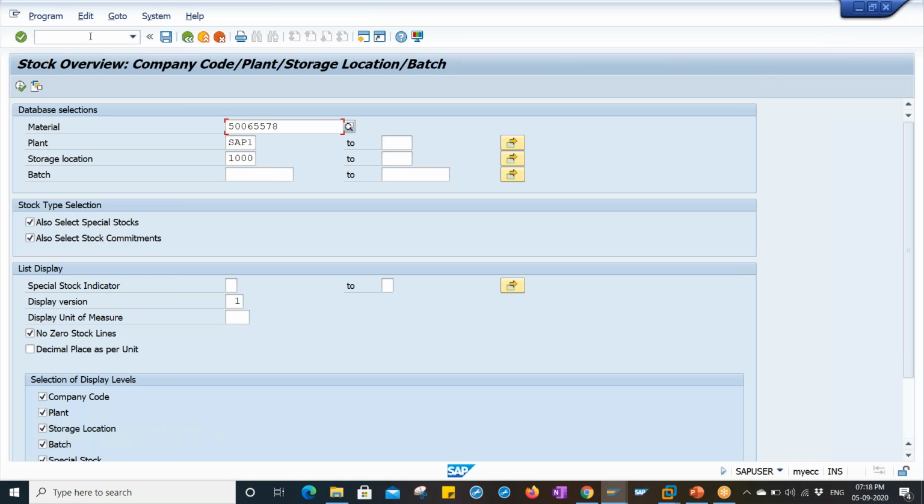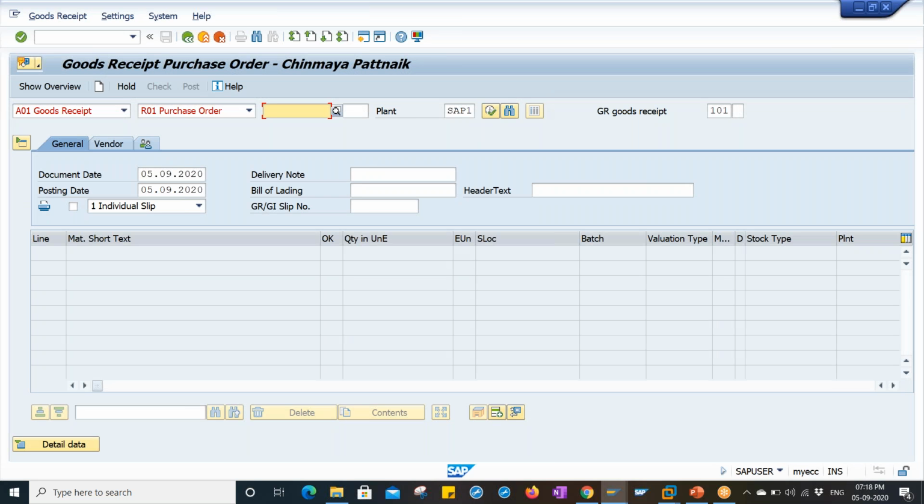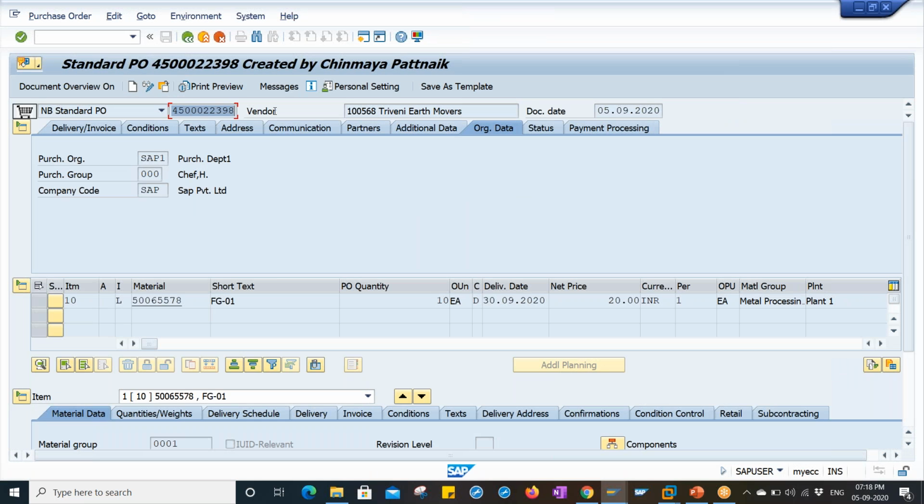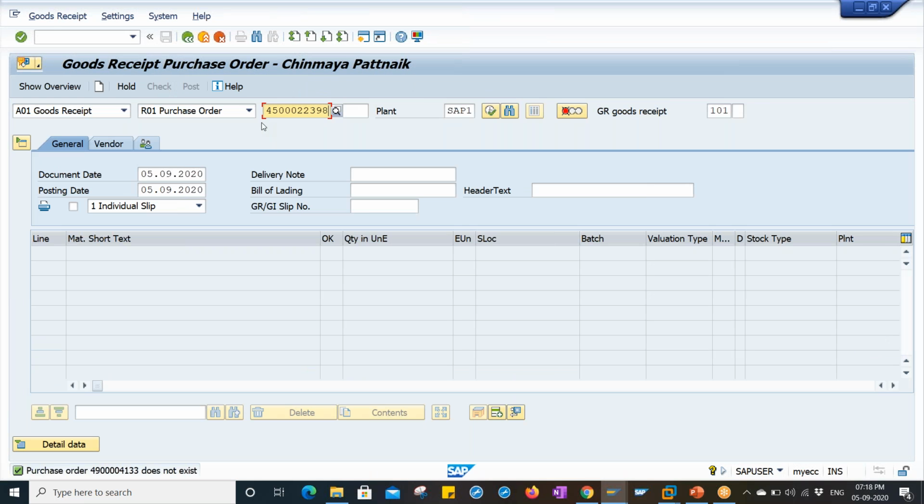Go to T-code /n MIGO, press enter. Enter the purchase order number over here. Goods received, purchase order, PO number, press enter. It says does not exist. Why does not exist? Let me check it out. Oh, this is the incorrect purchase number. Change the PO number.